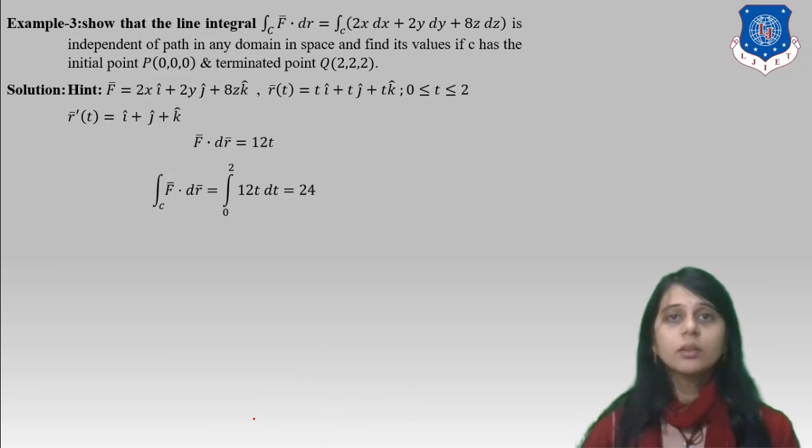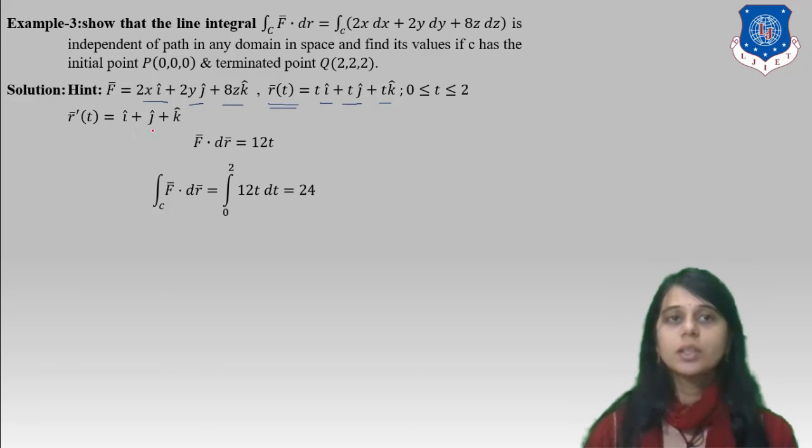Show that the line integral of F bar into dr equal to integration over C of 2x dx plus 2y dy plus 8z dz is independent of path in any domain in space, and find its value for C with initial point (0, 0, 0) and terminal point (2, 2, 2). Now the hint is F bar equal to 2x i caret plus 2y j caret plus 8z k caret. What is r bar of t? t i caret, t j caret, t k caret. Okay, and the value of t is 0 to 2 because the initial point is 0 and the terminal point is 2.